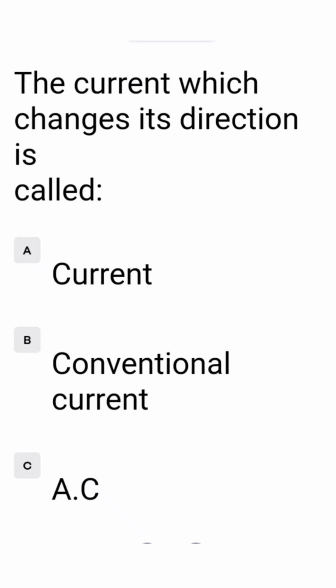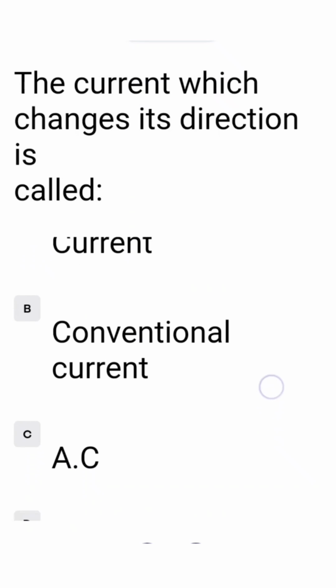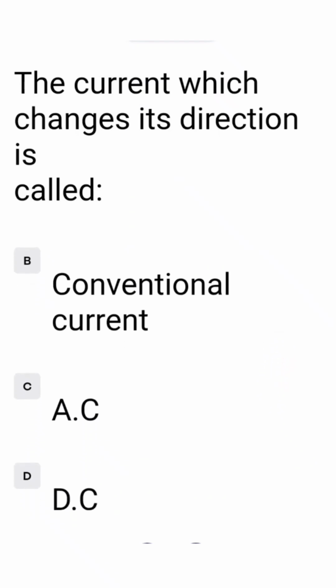The current which changes its direction is called A current, B conventional current, C AC meaning alternating current, option D DC meaning direct current. The correct answer is alternating current, that is written in option C as AC. So we tick option C.